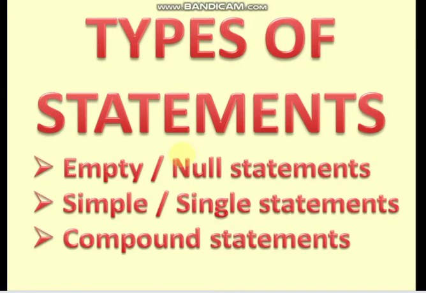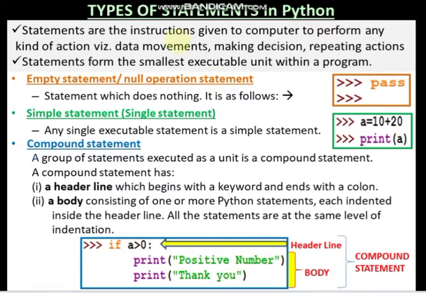So let us begin with the first topic, types of statements. There are three types which we will cover: empty or null statements, simple or single statements, and compound statements. Now, what are statements? Statements are simple general instructions which we give to the computer to perform any kind of action. Like when we are writing any code or any instruction on the Python prompt, that is a statement which you write.